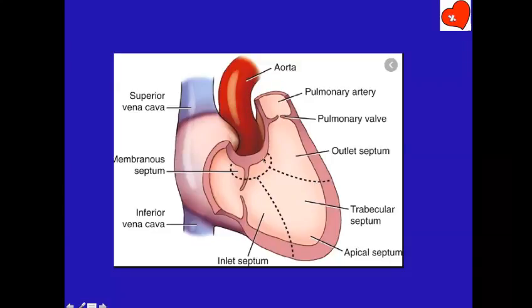Now they are divided by two vertical lines. Now these lines don't exist in the heart. These are all artificial lines drawn for our own understanding. In the natural heart, there is no distinction between this septum and this septum. They are all continuous. Now this is the RV surface of the ventricular septum.